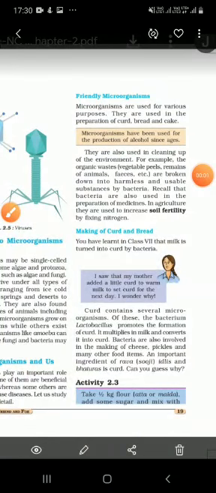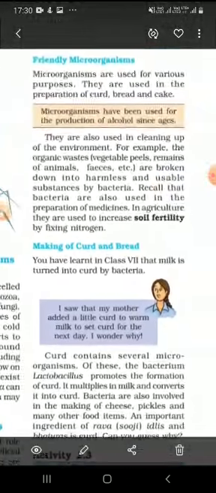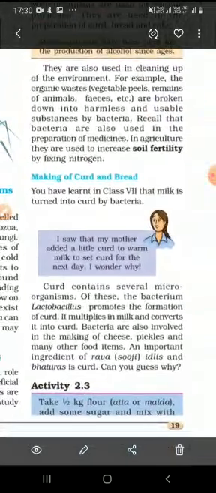Hello students, in the previous class we tried to understand what microbes are, and today we will see how microbes can be friendly to us. Some microbes make our life easy. They help us. Like, first you can see here, they help in the making of curd.